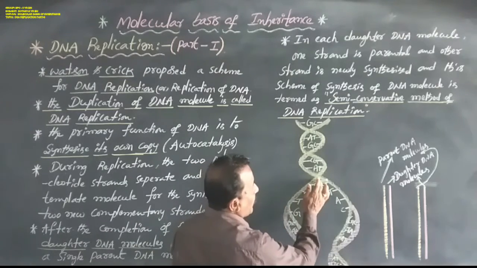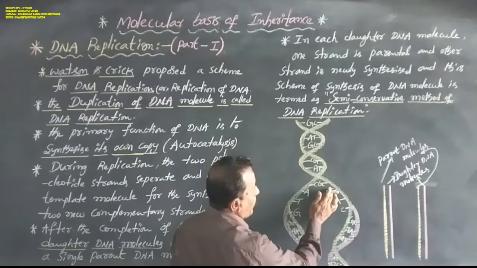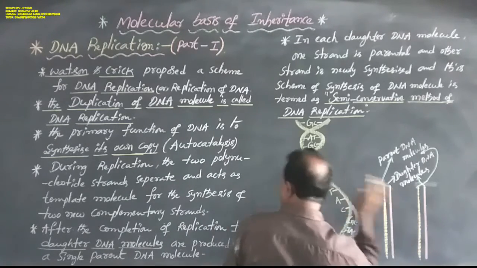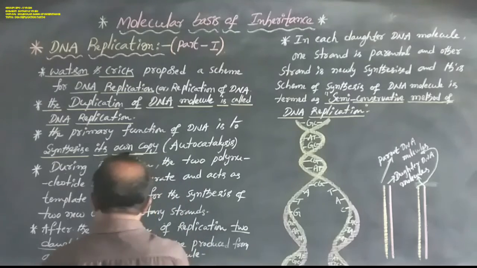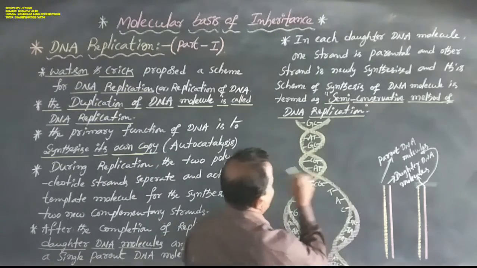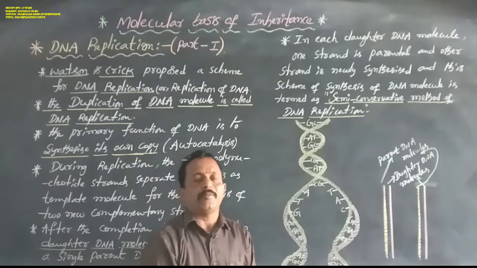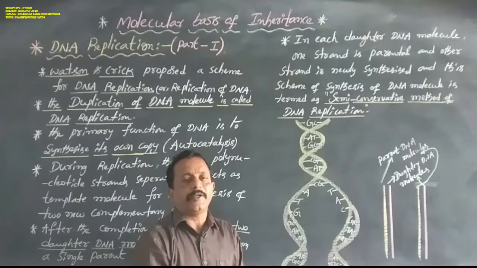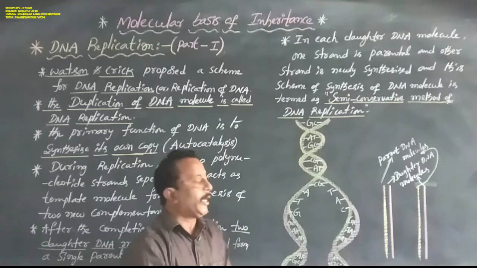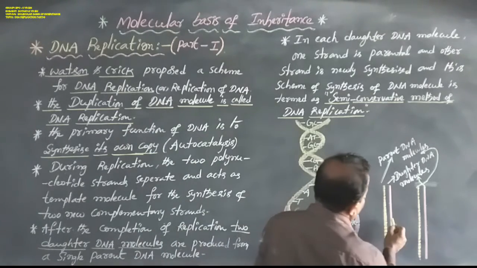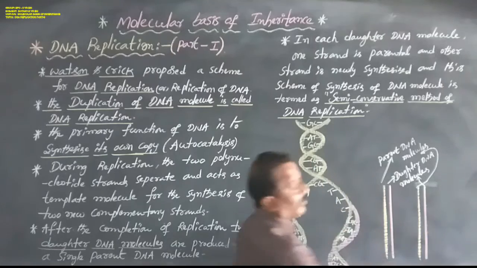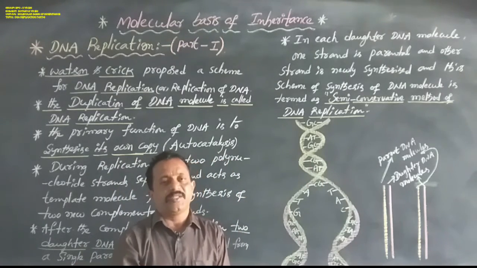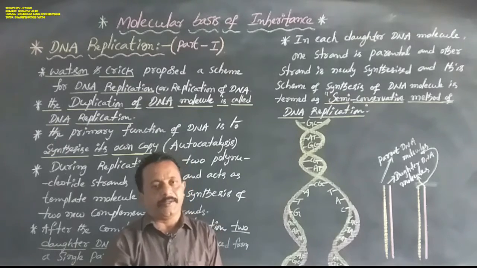After the completion of DNA replication, two daughter DNA molecules are produced from one single parent DNA molecule. This is very important.